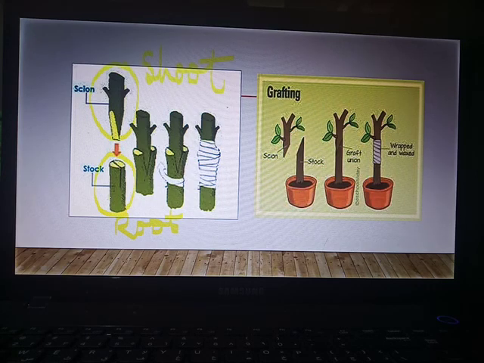Scion and stock means the root system and shoot system are joined together to form a new plant. Similarly, in this figure, it is a shoot and a root which are joined together to form a new plant. This process is known as grafting.